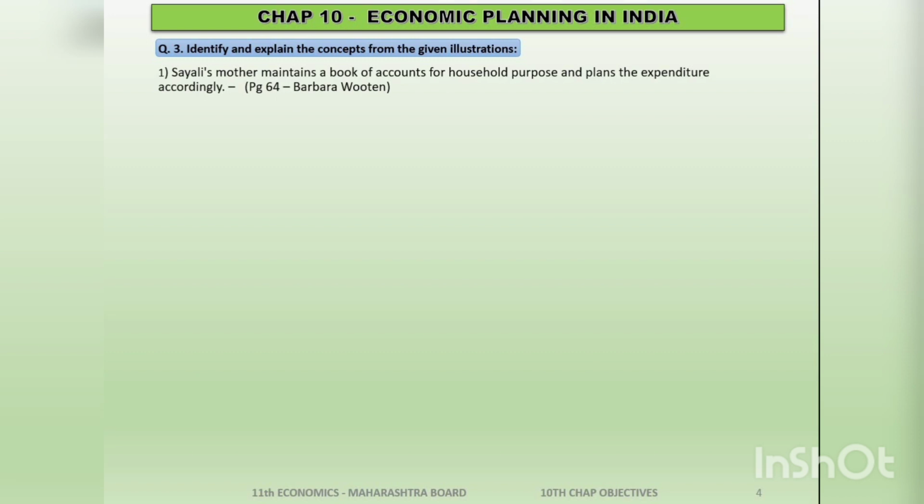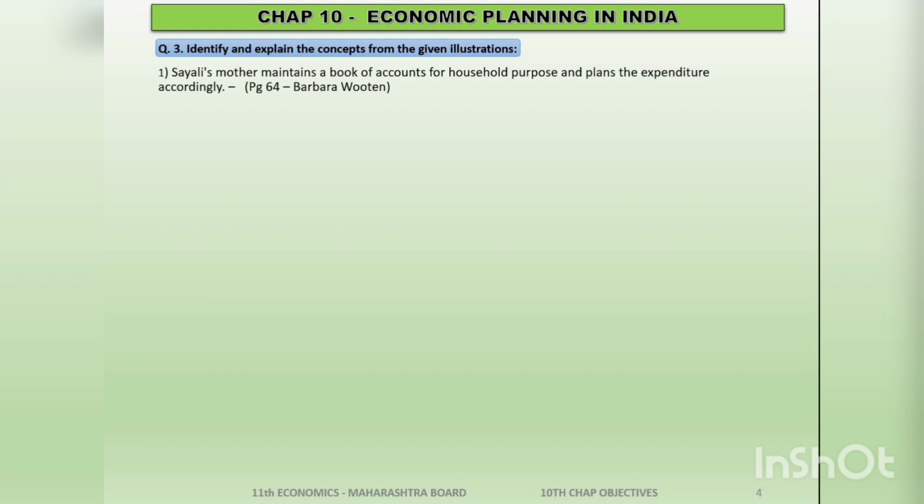You will have done in bookkeeping and accounting subject, right? Financial transactions. That means Saile's mother is maintaining a record of financial transactions. Based on that, she is planning her expenditure also. In other words, she is planning economy, and therefore the answer is economic planning.